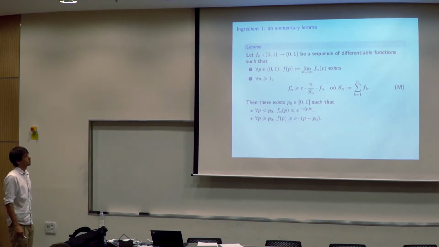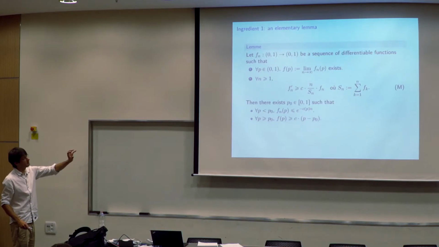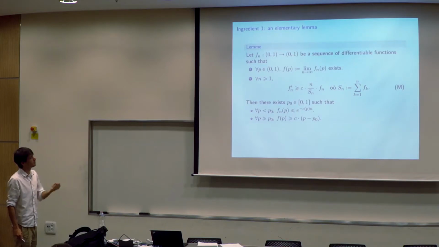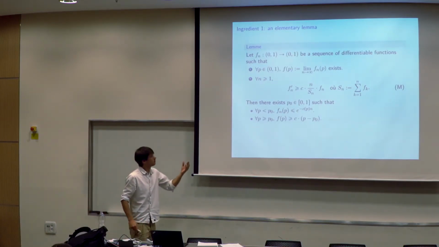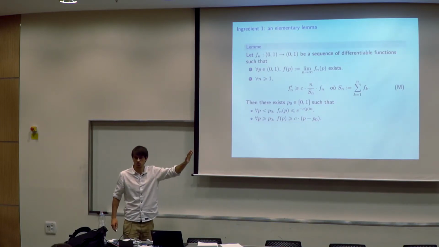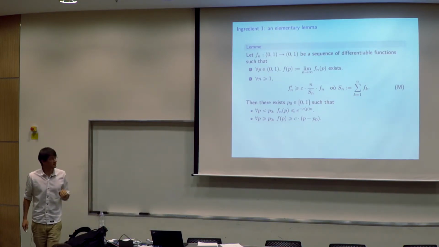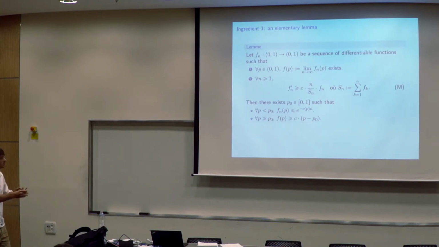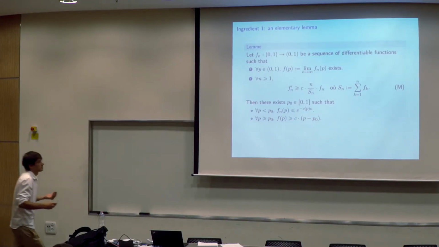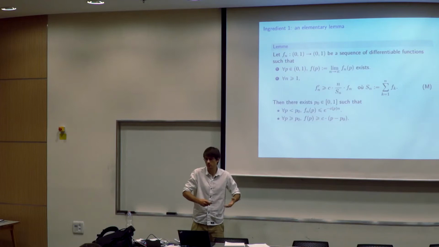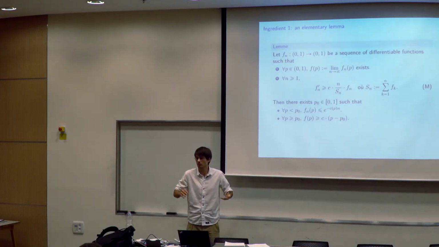If you have something like this, I call this differential inequality M, then you must have a p0 between 0 and 1 where you have this behavior. Below p0, I have exponential decay, and above p0, I must grow at least linearly. It's a little bit like the differential inequality Michael presented yesterday, which shows that some regimes cannot happen, in terms of exponents and so on. Here it says that when you have a differential inequality like that, either you decay exponentially fast or you are bounded, but you cannot be otherwise.